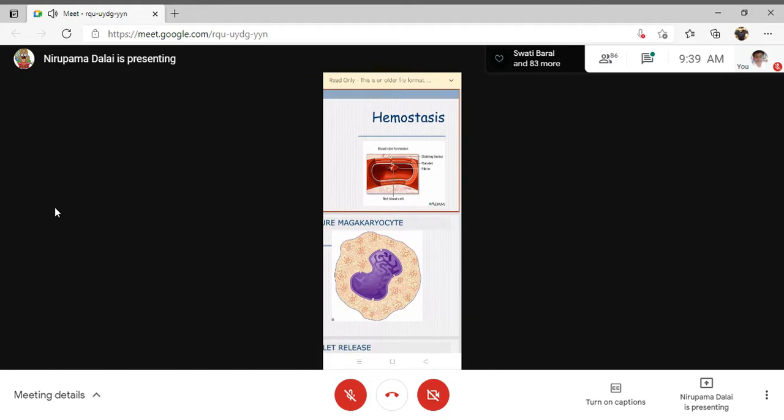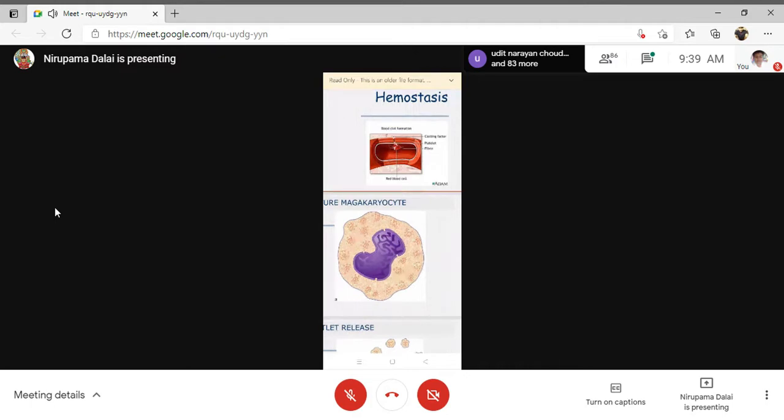We'll discuss the platelet structure, the different functions of the platelets, and how this temporary hemostasis is possible by the platelets. When there is a minor injury, this hemostasis process can be carried out by the platelets. They constrict the blood vessels, decreasing the flow, by secreting chemicals, thromboxane A2 as well as serotonin.